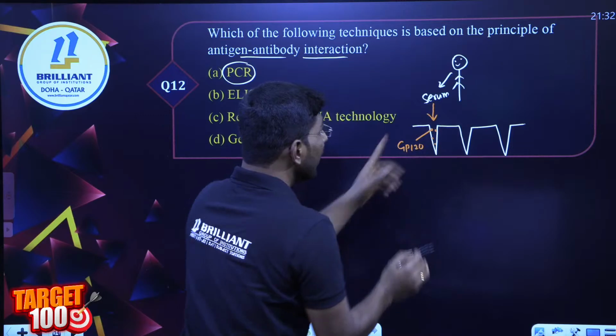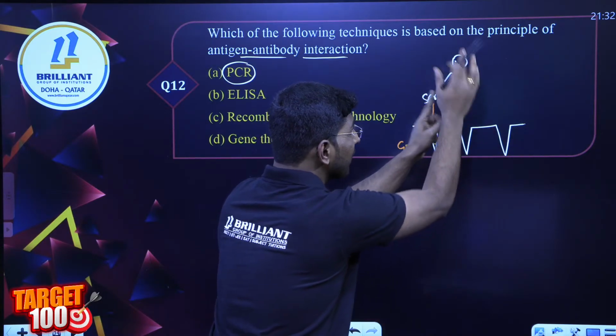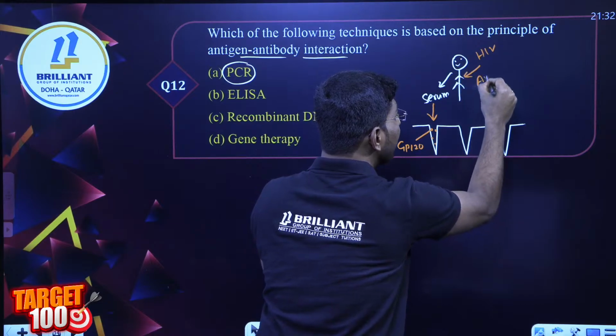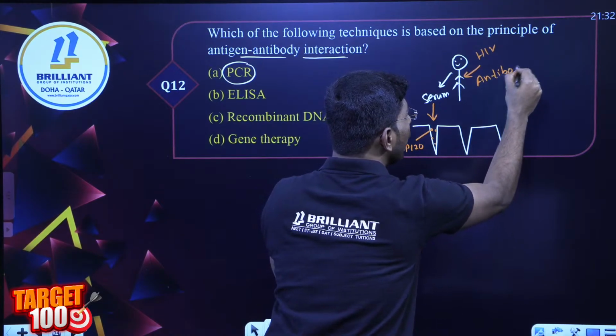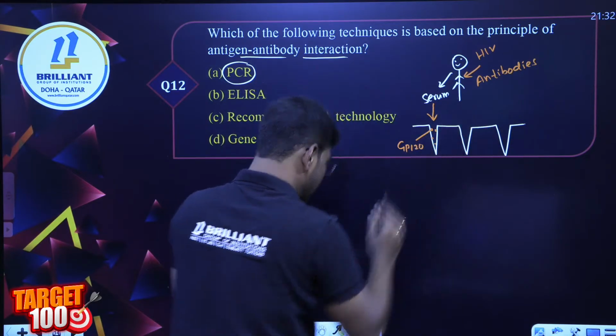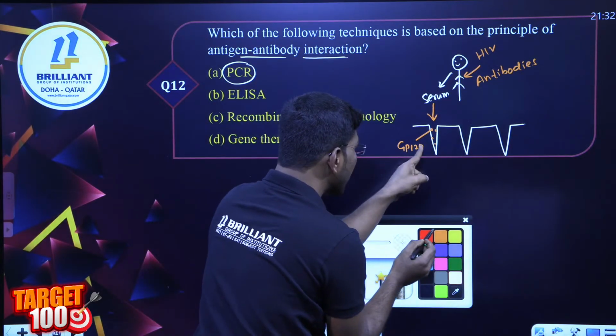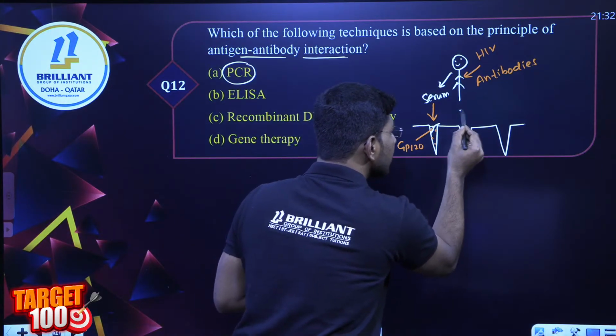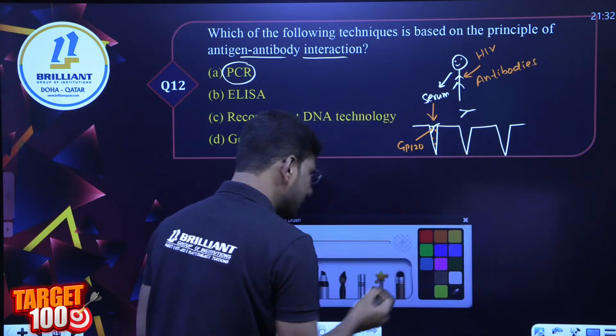Now, if this person is already affected by the HIV virus, antibodies against this HIV virus must be there in the body. So when antibodies are there, wherever this GP120 is, there will be a reaction like this. This is antibody and this is antigen.